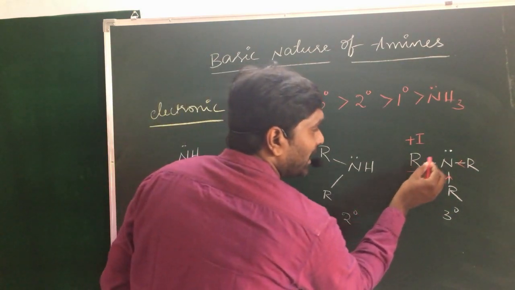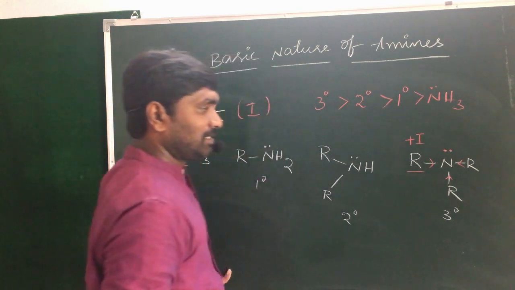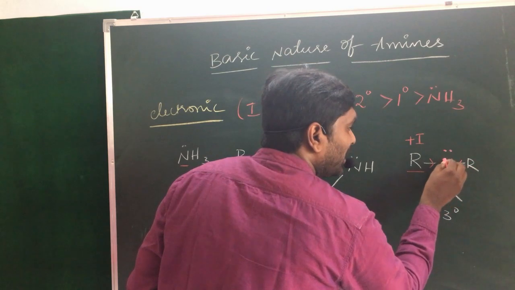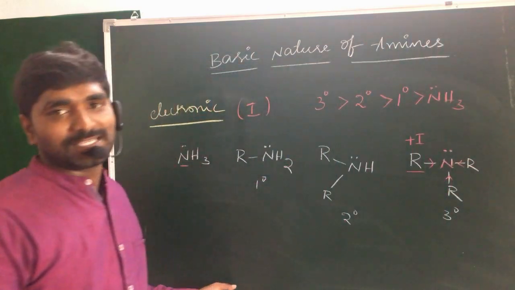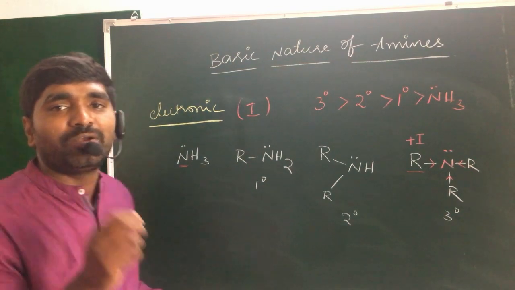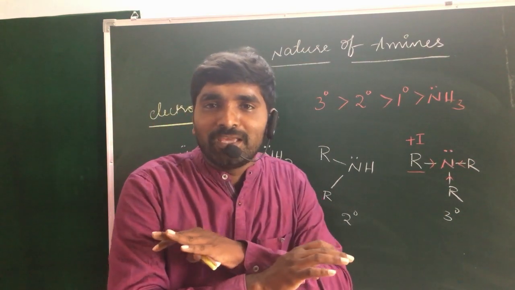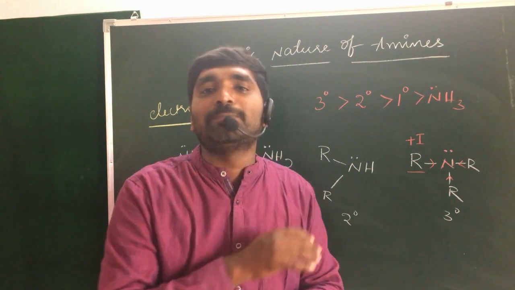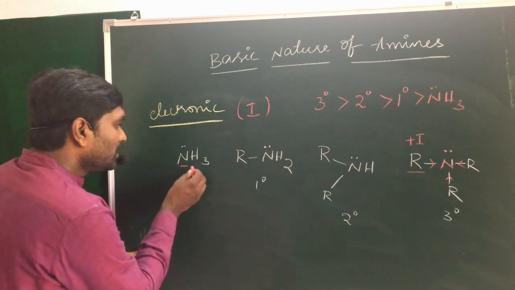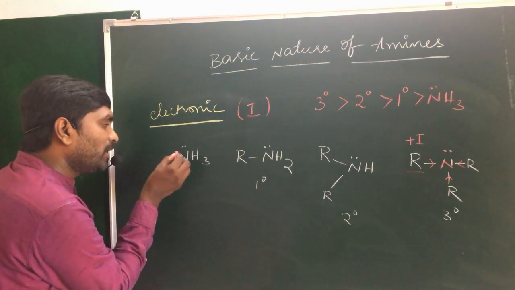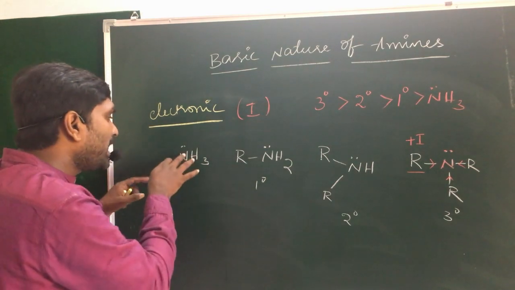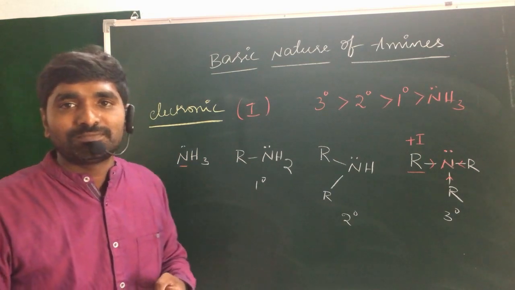Automatically the electron density on the nitrogen increases, so the donating capacity of the nitrogen may also increase. But in the case of ammonia, nitrogen is bonded with three hydrogen atoms. Hydrogens are neither minus I groups nor plus I groups. They are neutral elements, so they do not donate an electron pair to the nitrogen. Hence, the electron density of nitrogen does not change.